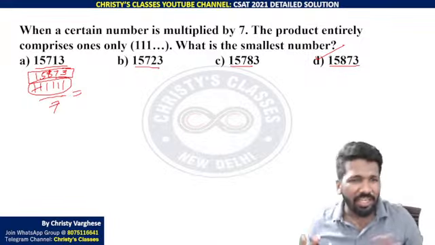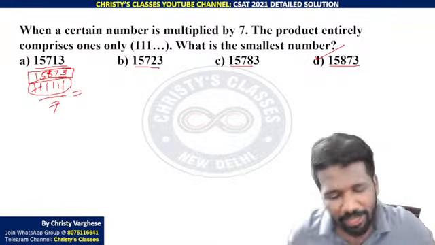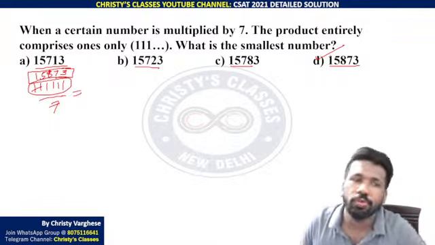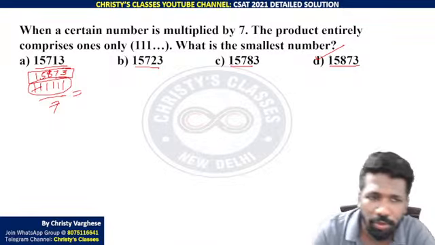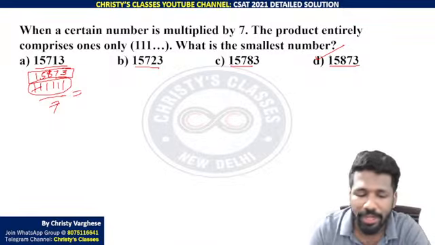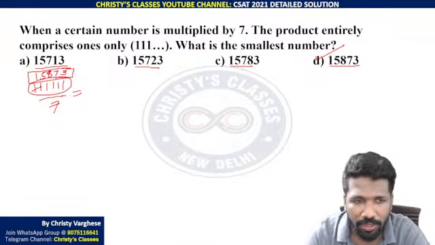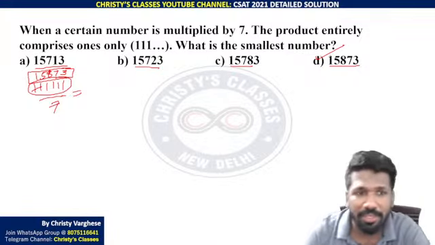But if your division skills are not that good, then I will suggest you completely use options. I will tell you that method also. Did you understand what I just told you now? How you directly use 1 1 1 1 1 1 and why we are dividing by 7?